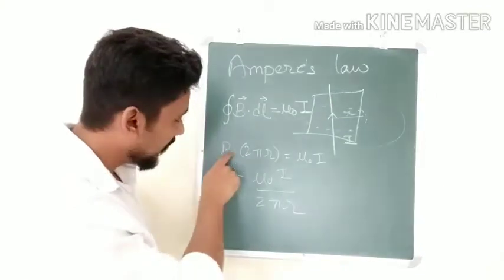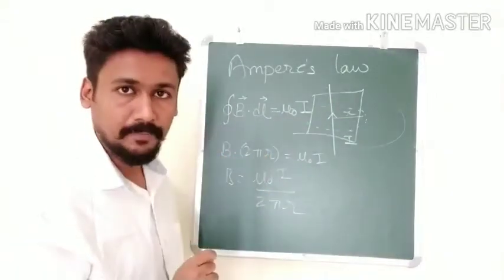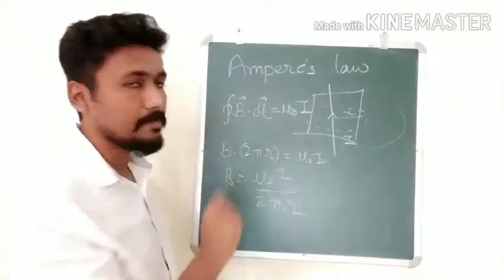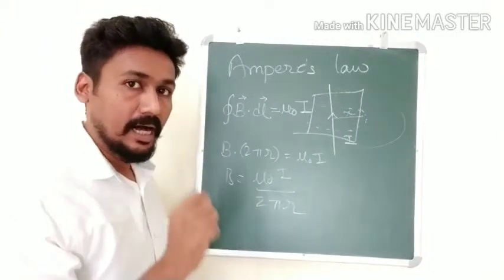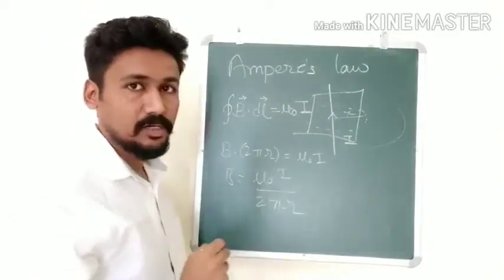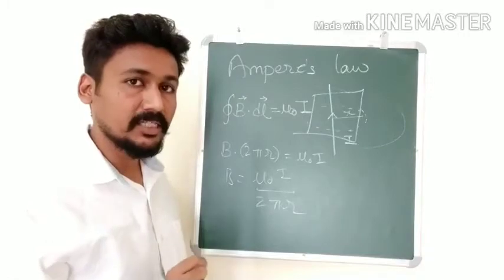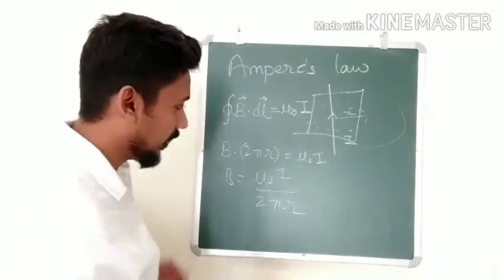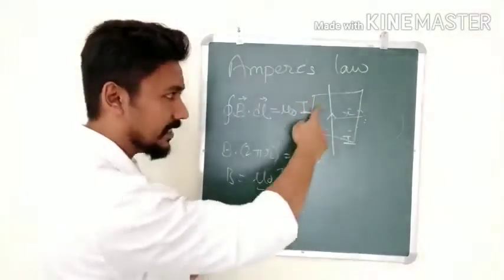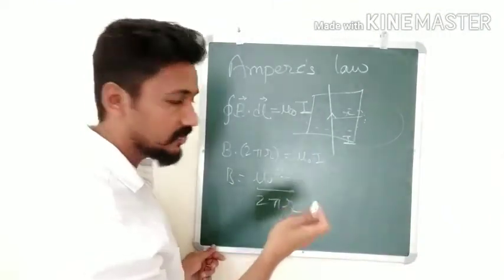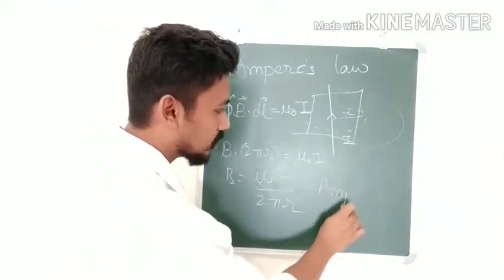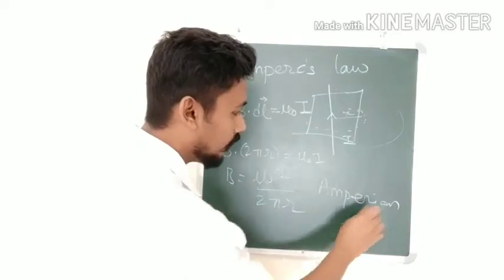Correct? So we get B into 4L equal to mu naught I. Getting the idea? So this is how Ampere's law can be used. Another thing, this loop that we have drawn, that is given a name and it is called the Amperian loop. Okay, so this loop that we make, it can be a circle, it can be a square, or whatever shape you call it, it is called an Amperian loop.